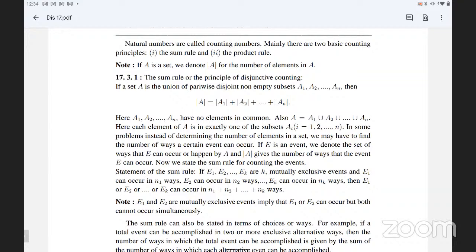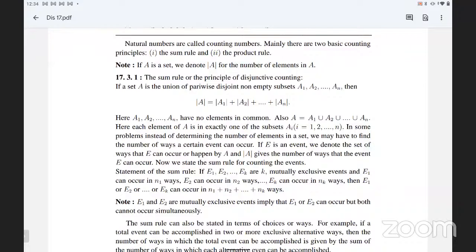Here, the basic principles are counting techniques. There are two basic counting principles: one is the sum rule and the other is the product rule. Sum rule means a set has different partitions, and the counts of the numbers in each subset are added to give the main set, that is mod A. This is the case of mutually exclusive events. Mod A equals mod A1 plus mod A2 plus so on up to mod An. This is called the sum rule.